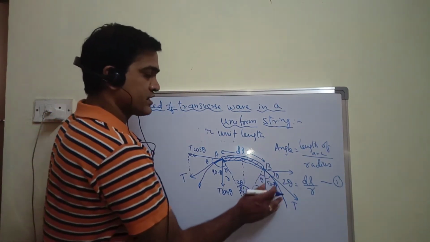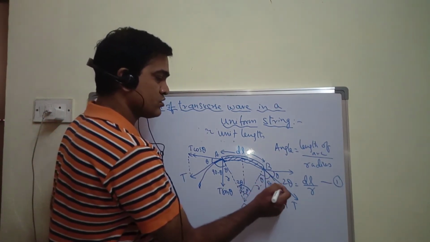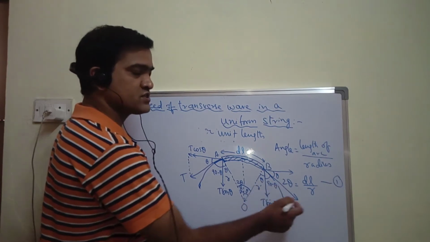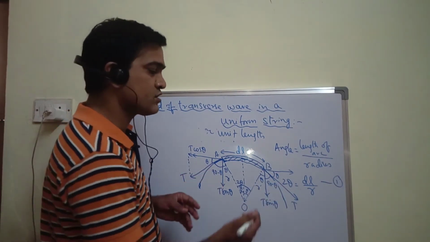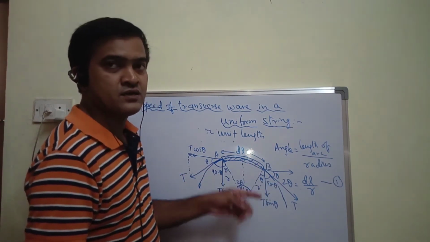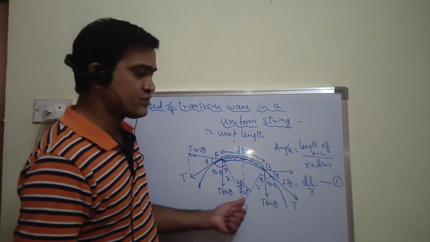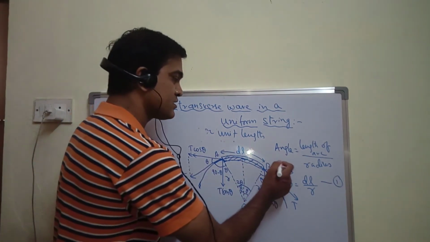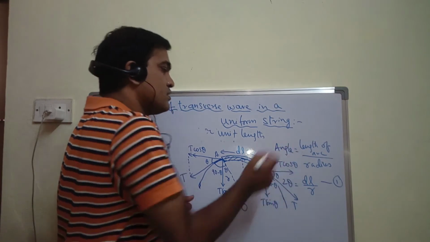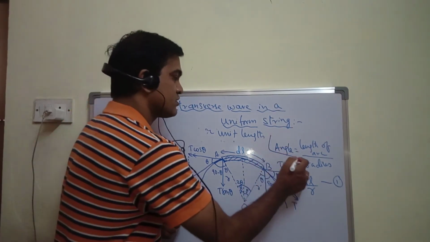So again, if I resolve this tension T into two rectangular components, one will be T sin theta acting towards the center, and the other will be T cos theta. Fine. So T cos theta.